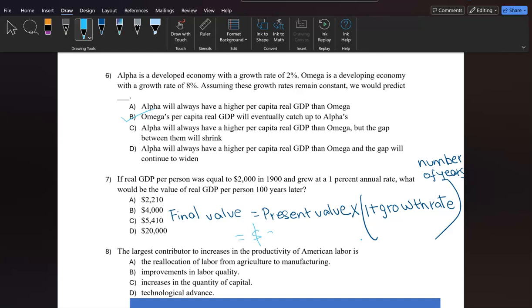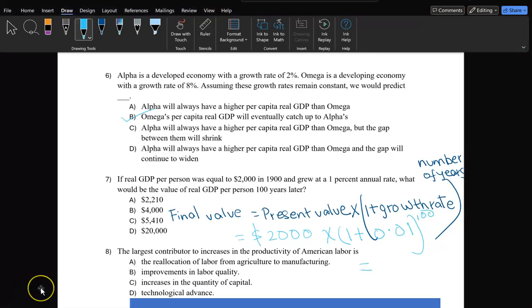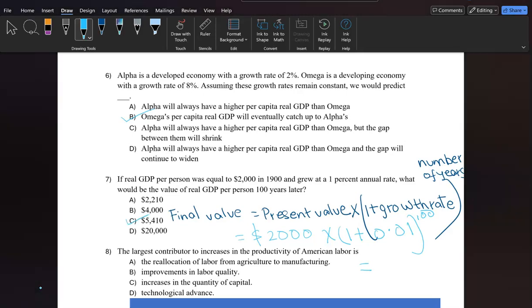Present value is 2000, growing at a meager rate of 1%, but it is growing. Now, if we do the math, which we are going to do, it is approximately 5,410.